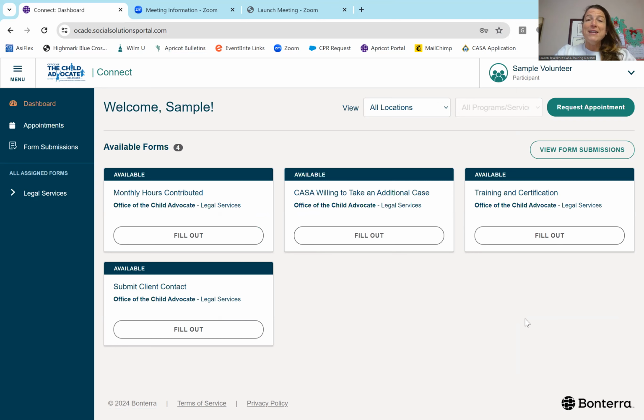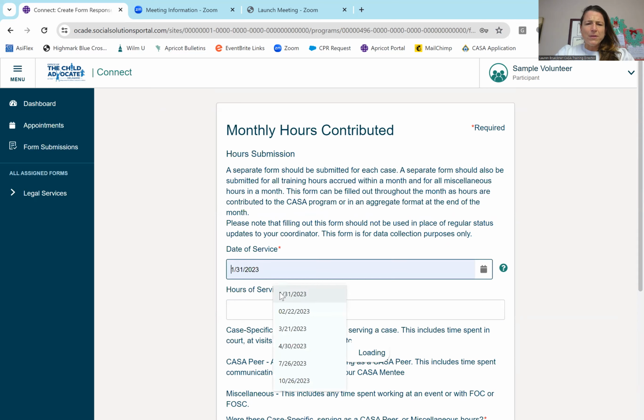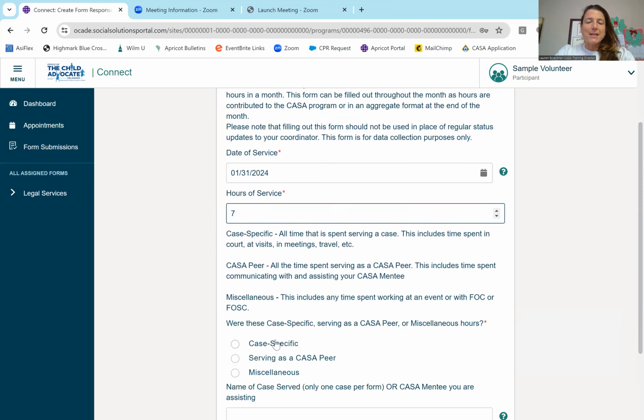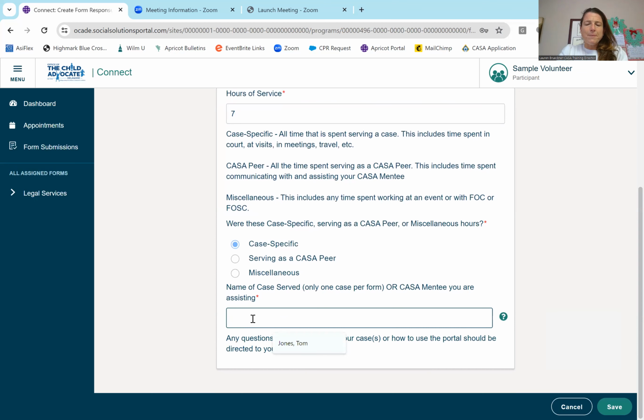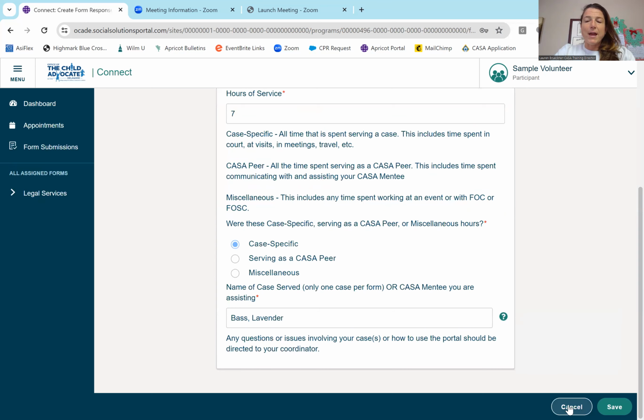However, what if you have another case? We're going to select this form again. We're going to put that same date, our same month at least, 2024. And let's say on this particular case, I had 7 hours. This is my case specific. And let's say this one, I have the Bass Lavender case. Okay. So we're going to submit that, hit save, hit yes, and then that is it for that case.